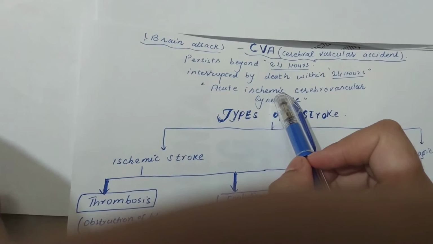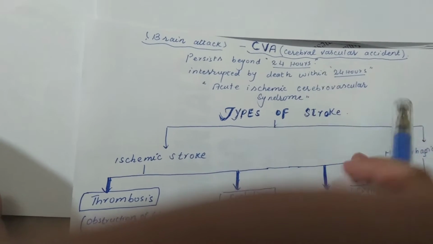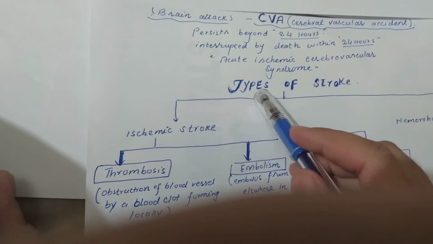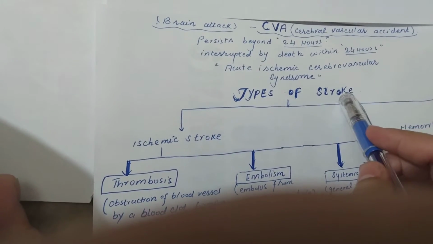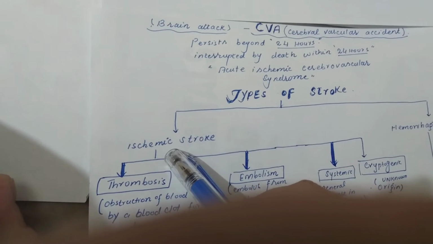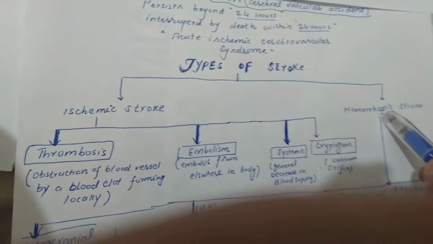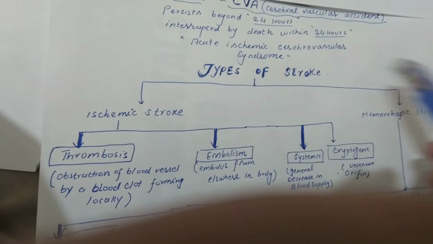Acute ischemic cerebrovascular syndrome. Here we will discuss the types of stroke. There are two types of stroke. Number one, ischemic stroke, and second is hemorrhagic stroke.